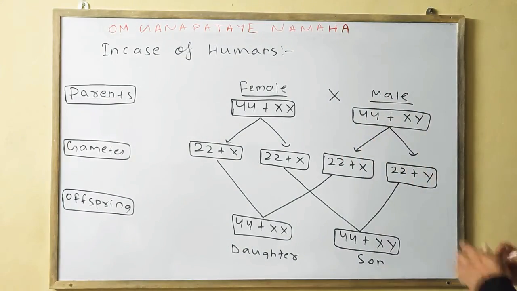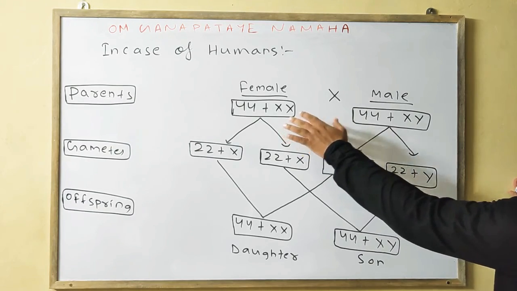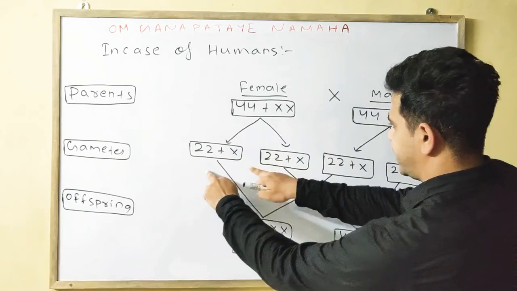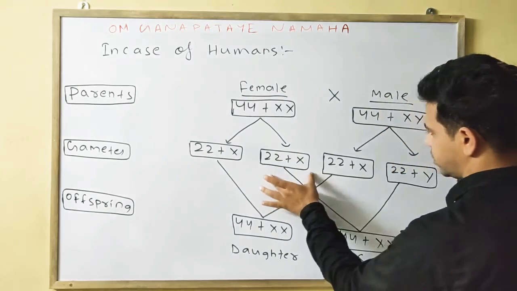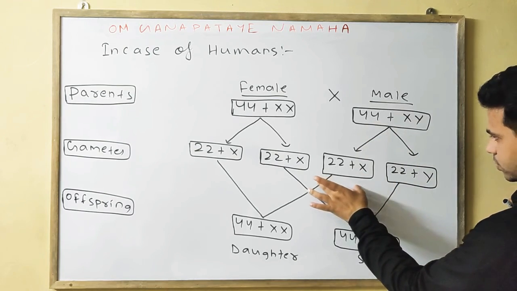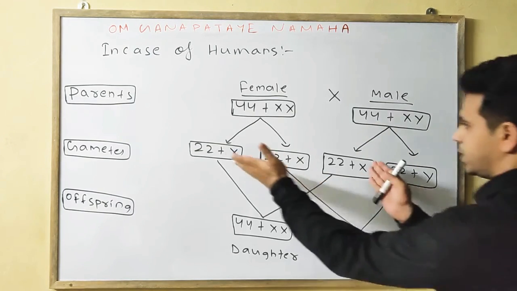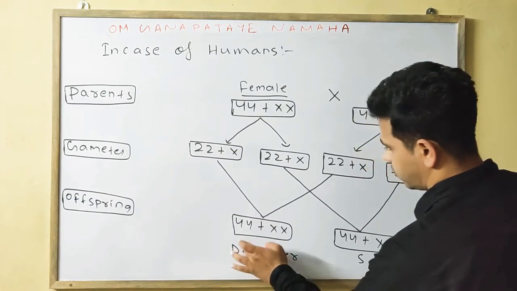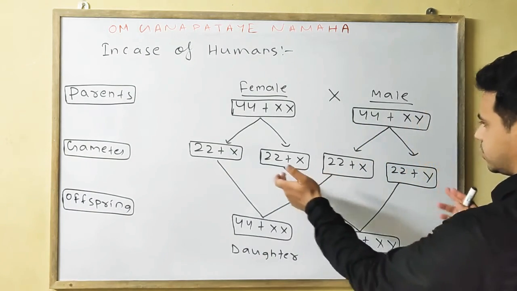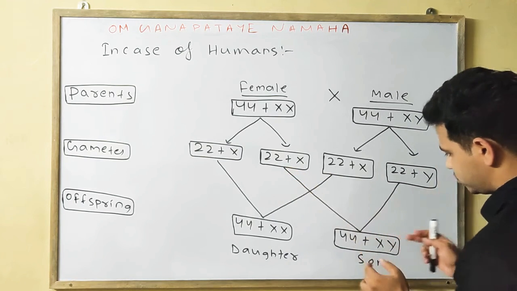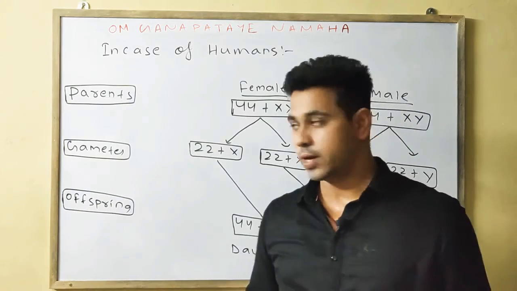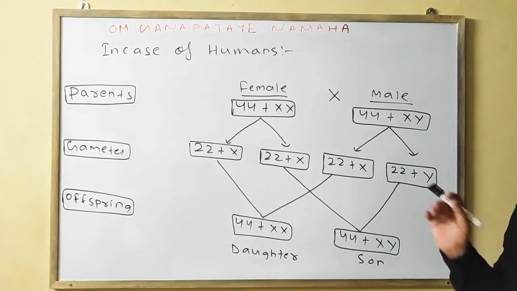Okay, so in the case of human, 44 plus XX means 46 chromosomes. It will divide, and the gametes formed are 22 plus X, 22 plus X. Male 44 plus XY, from it will come 22 plus X and 22 plus Y. The gametes will fuse to form 44 plus XX, which is your daughter, the offspring, and the 22 plus X and 22 plus Y will fuse to form 44 plus XY, which is your son. Okay, please note down, then we will do the Drosophila case.